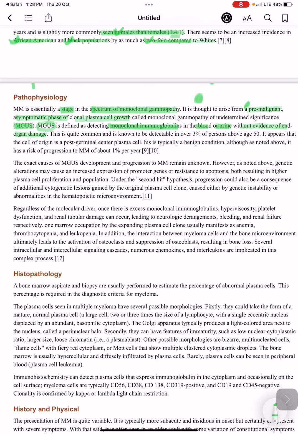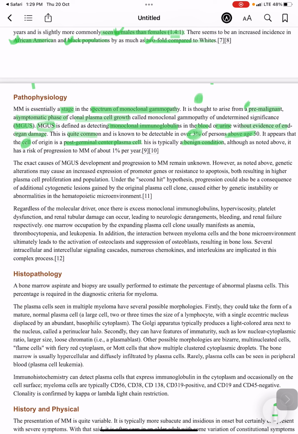It is quite common, detectable in over 3% of persons above the age of 50 years. The cell of origin is a post-germinal center plasma cell, and it is a benign condition.